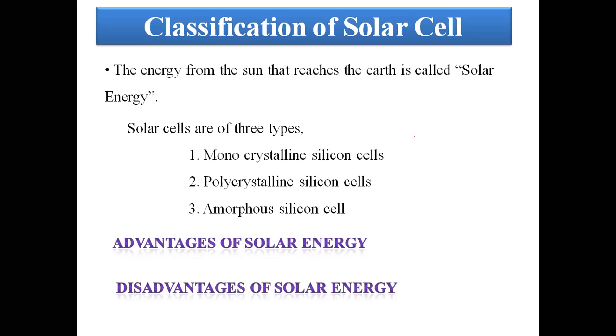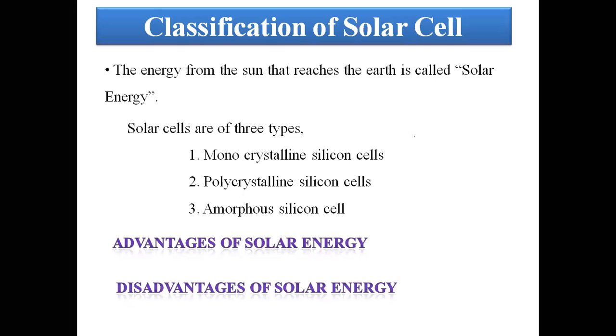Availability depends on weather conditions: we can't generate power at night, or on cloudy and rainy days. And a large area is required, meaning a large open space, which is a major drawback for placing the power generation.